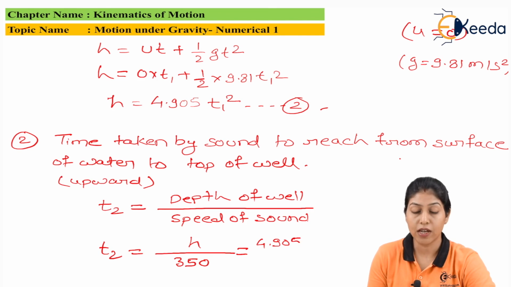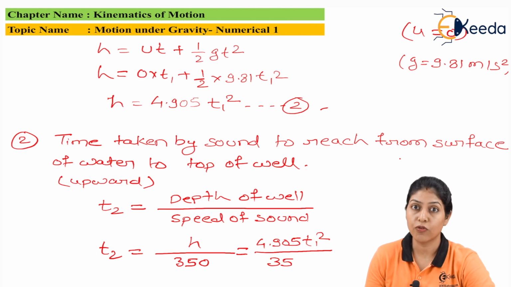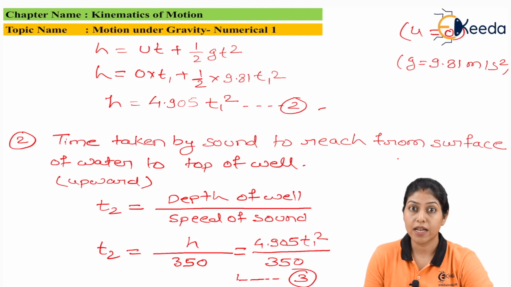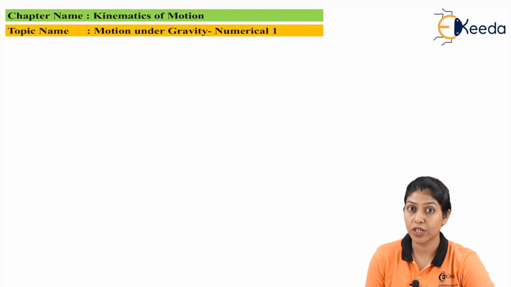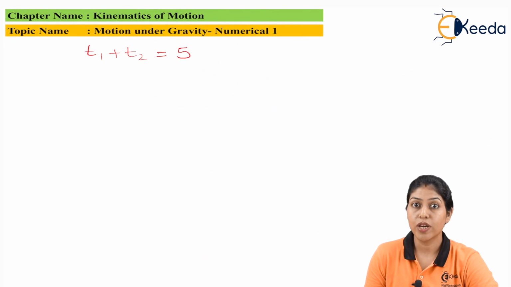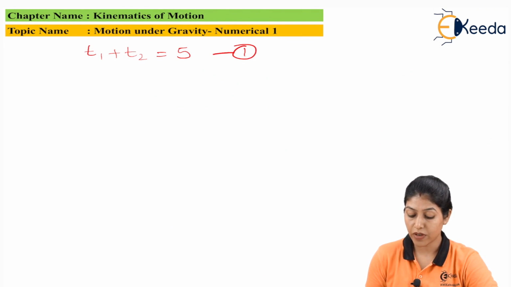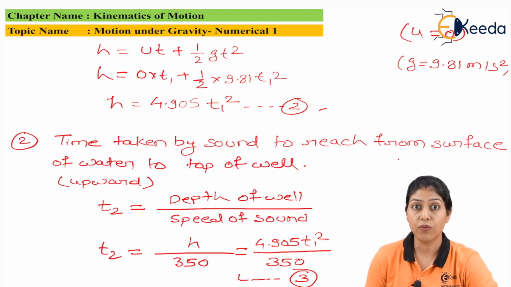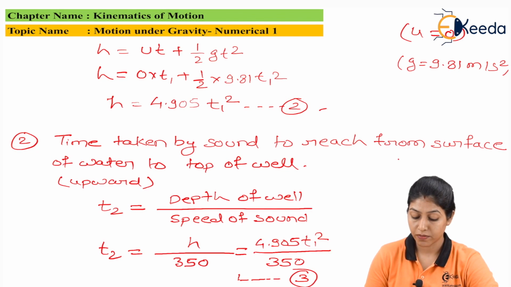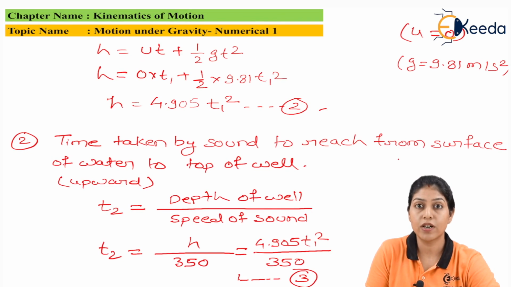And we have the value of h from this particular equation 2. You can see here this equation. So here we will put the value of h, and this equation we are considering as equation 3. And here we have one more equation, T1 plus T2 equals to 5. So here we have the value of T2 in terms of T1. So we can put this T2 value here in this equation.